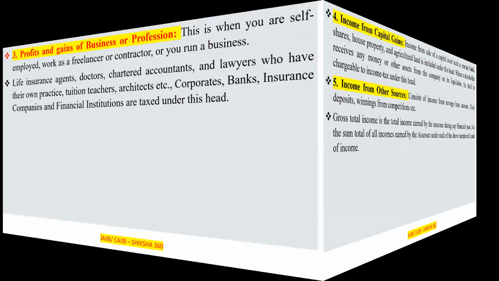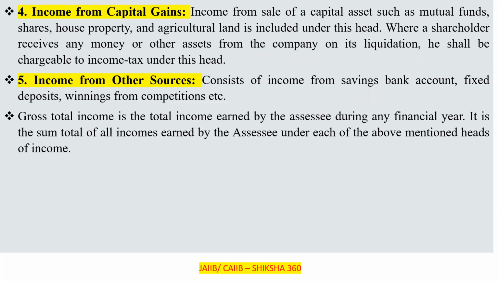Next one: income from capital gains. Very, very important. I will take one special short session on that. Income from the sale of a capital asset such as mutual funds, shares, house property, and agricultural land is included under this head.